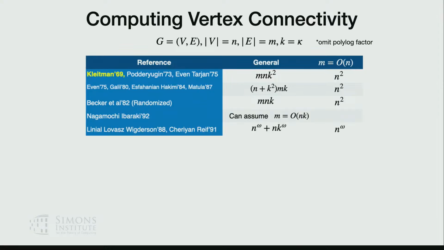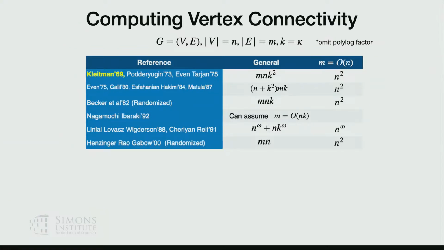There is also some progress using edge sparsification by Nagamochi and Ibaraki, which lets you sparsify the edges to only order nk. There is also a reduction to matrix multiplication, so you can solve vertex connectivity using matrix multiplication.